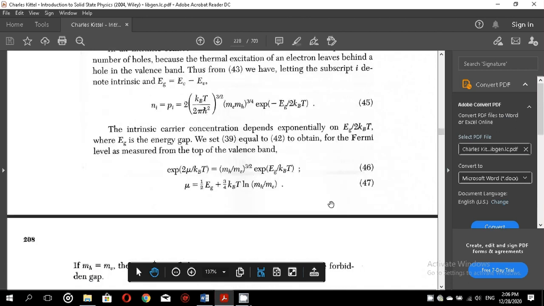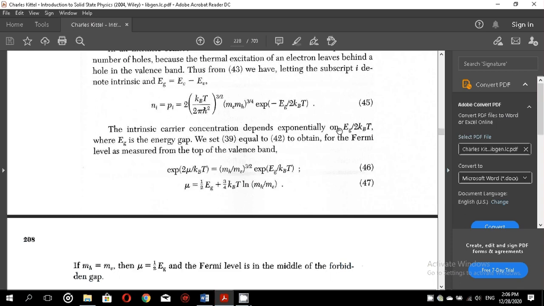Now the intrinsic carrier concentration depends exponentially, as we see here, on Eg over 2kBT, where Eg is the energy gap. We set 39 equal to 42. If we put these two equations equal, because this equation also gives us the number of electrons in the conduction band, and this equation also gives us the number of electrons in the conduction band, we can equate them. As soon as we equate these two equations and do a little bit of algebra, we get equations 46 and 47.